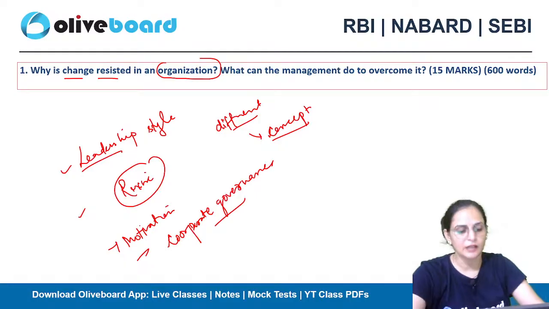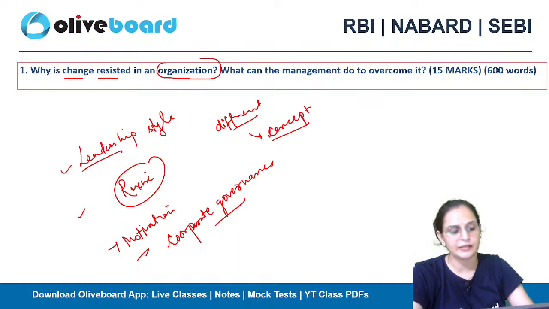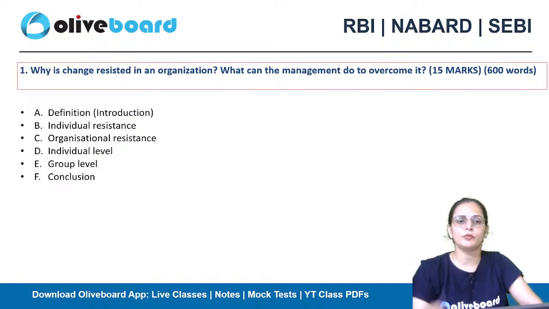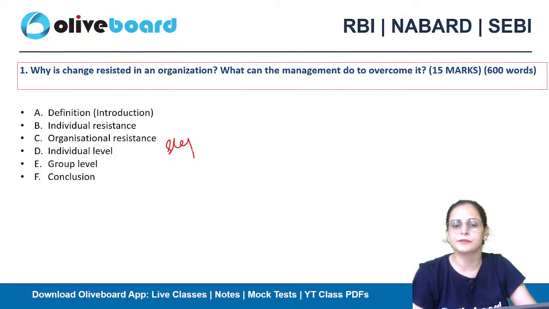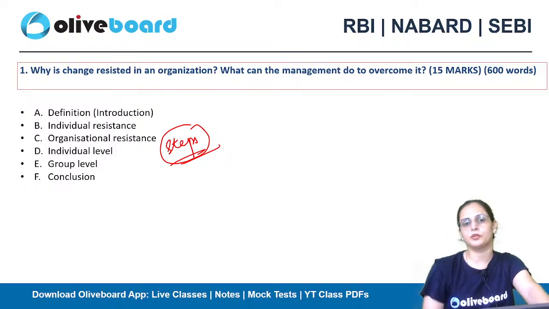Moving further, let's start with how we can write a good answer for the question: why is change resisted in our organization? The best way to start our answer is by following all these steps. These are certain steps that you have to follow while framing a good answer for the question.